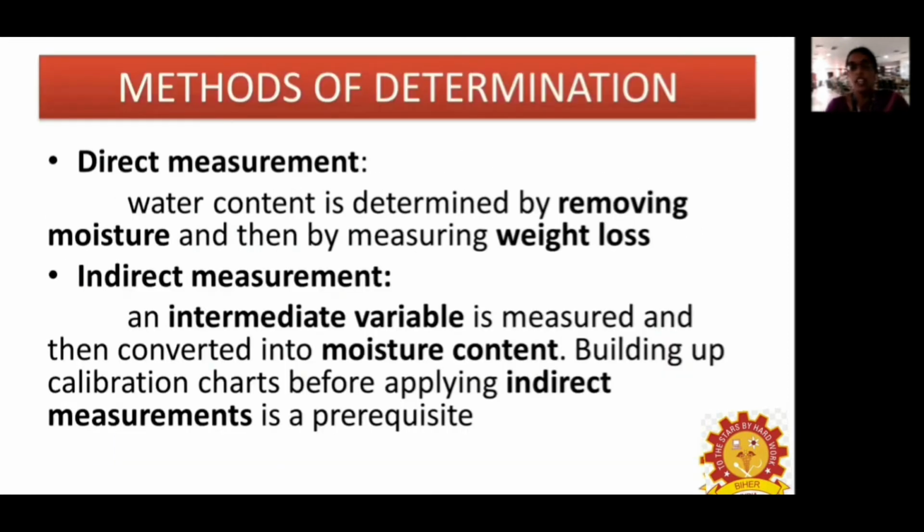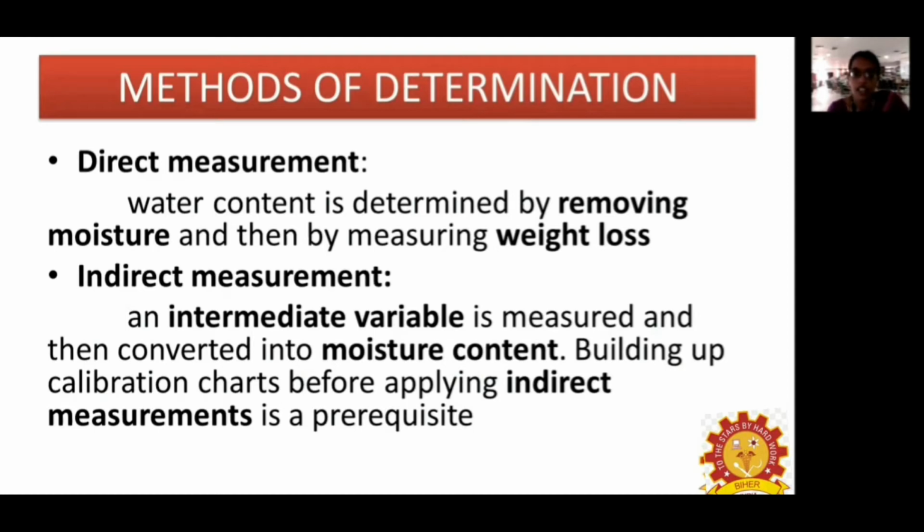And there are two methods of determination of this moisture content. One is the direct method and another one is the indirect method. The direct method is done by removing the water present in the sample, and then measuring the weight loss. The indirect method is something we calculate and then convert to the moisture content.